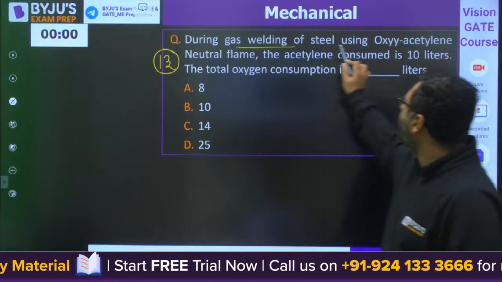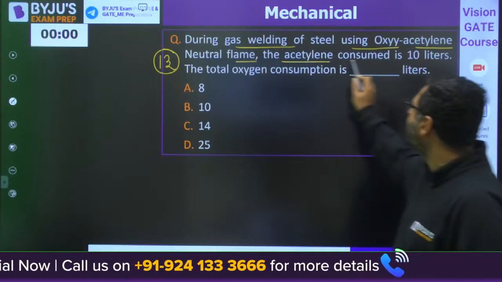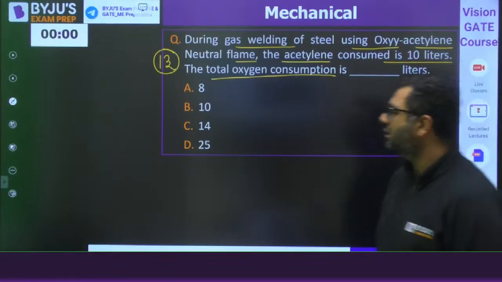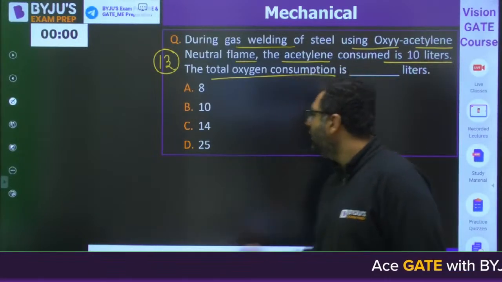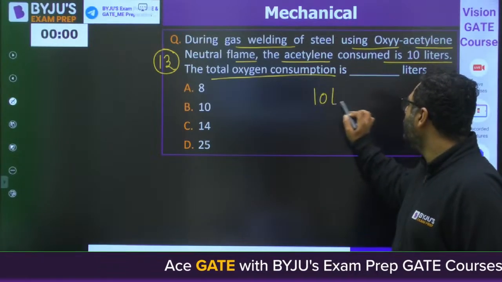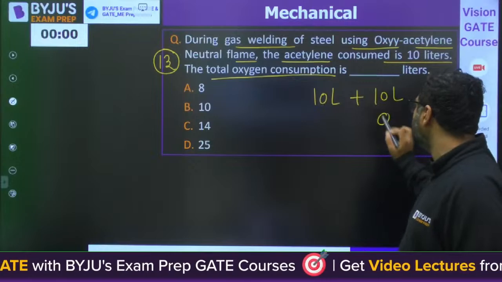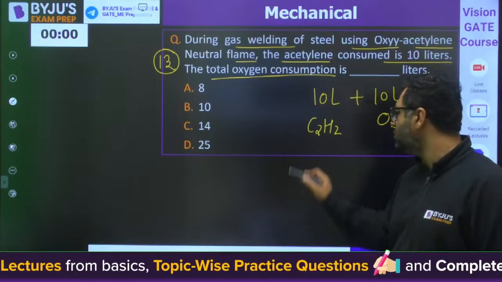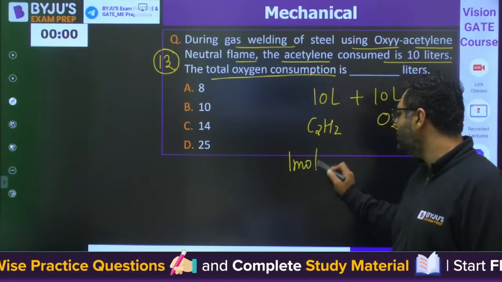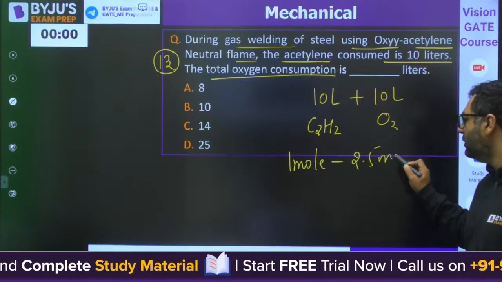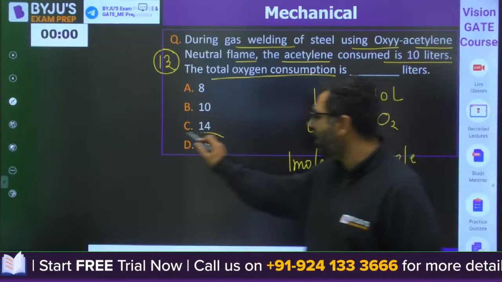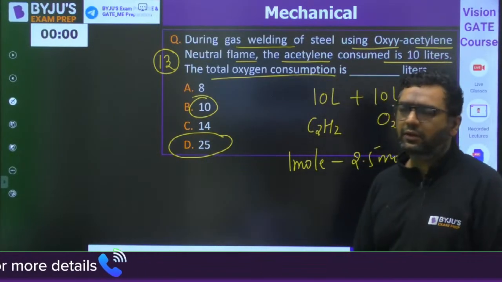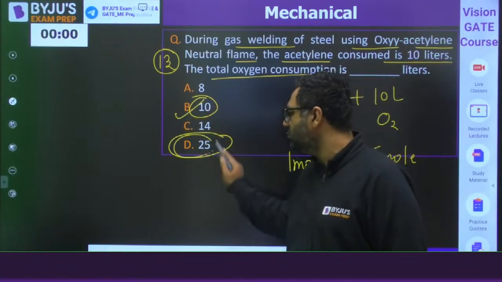First of all, during gas welding of steel with oxyacetylene, neutral flame, the acetylene consumed is 10 liter. The total oxygen consumption is? So my dear, you need to take care of that. When you are providing the 10 liter, for neutral flame you will provide 10 liter of oxygen for this acetylene. But how much total consumption will there be? You know that for 1 mole of C2H2, overall 2.5 moles of oxygen are required. So overall consumption will be 25 liter. From the cylinder you will provide 10 liter. Okay, is it clear? From the cylinder you will provide 10 liter, overall consumption is 25 liter.